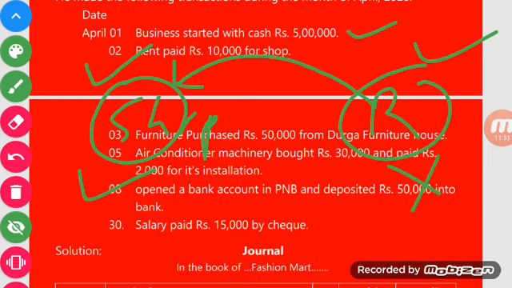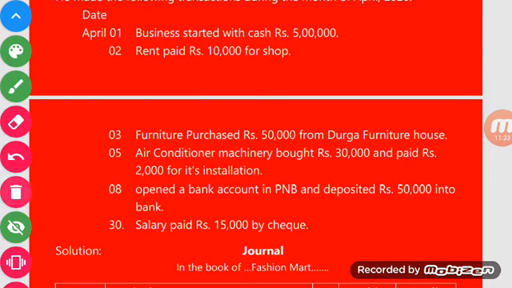Is it clear? Let's discuss here the first transaction: business started with cash rupees 5 lakh. It means Rock has given rupees 5 lakh to his business. Point to be noted, Rock has given rupees 5 lakh to his business.